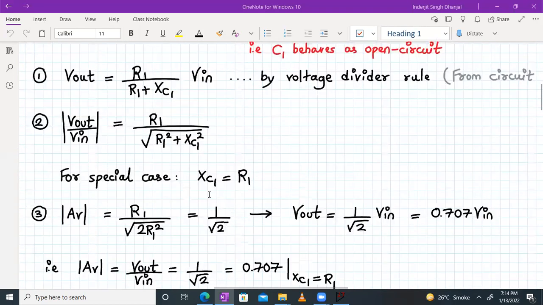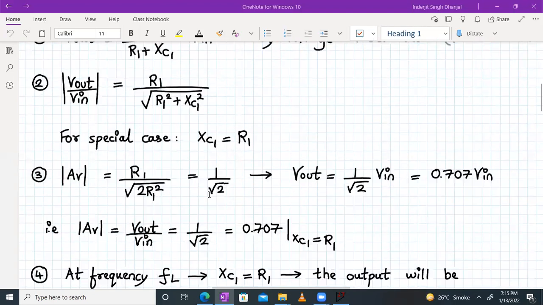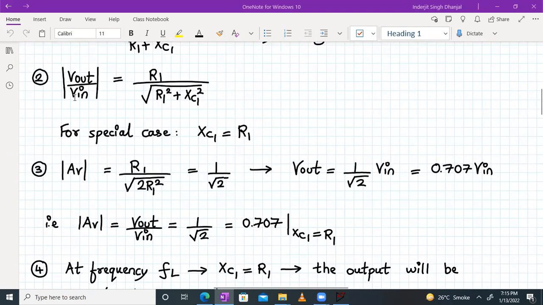And for special cases, if we consider that the impedance offered by the capacitor C1 is equal to the resistance R1, then we can rewrite this V out upon V in, which is nothing but AV, voltage gain. So R1 divided by root of R1 square plus XC1 square. So that is actually twice R1 square. So R1 and R1 will get cancelled and you will get 1 upon root 2. So we can write V out is equal to 1 upon root 2 times V in, and 1 upon root 2 is nothing but 0.707 times V in.